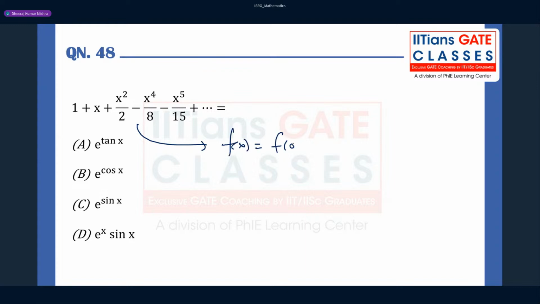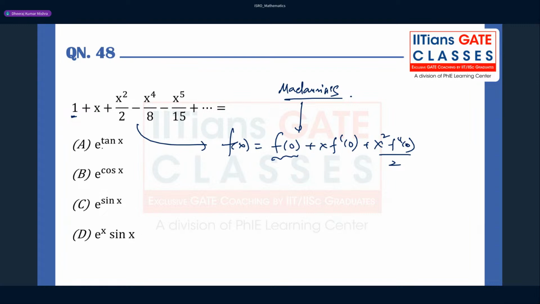You can expand a function as f of 0 plus x times f dash 0, plus x square f double dash 0 by 2 factorial. I believe everybody knows this is nothing but a Taylor series expansion about x equal to 0, also known as Maclaurin's series.